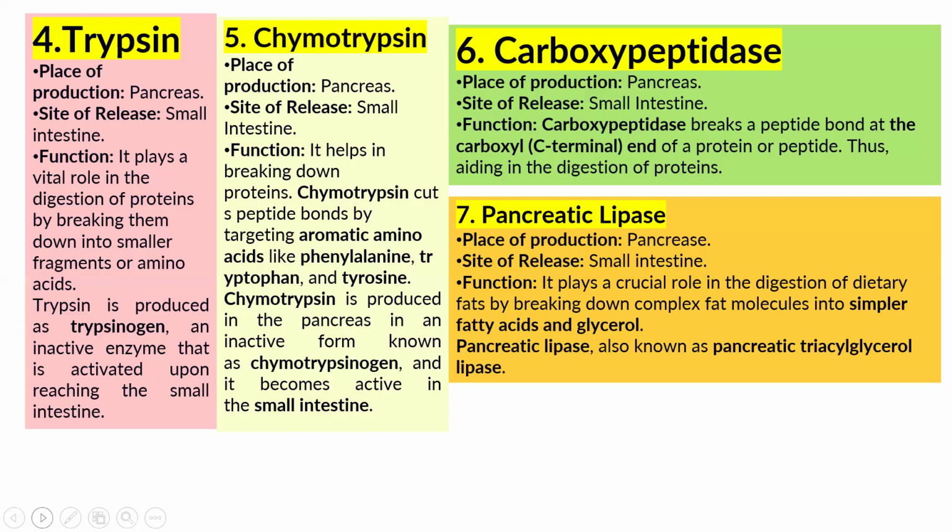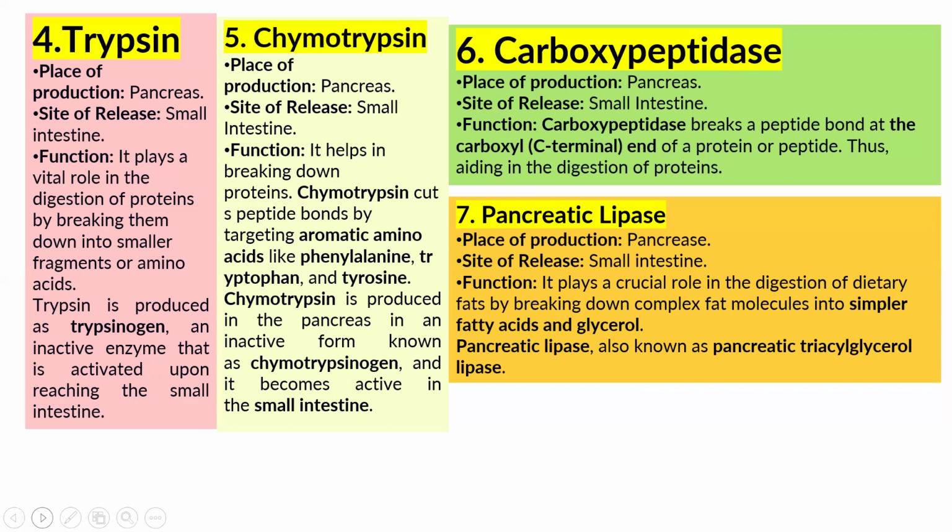Now next enzyme is carboxypeptidase. Carboxypeptidase is produced by the pancreas and released into the small intestine. It also breaks a peptide bond at the carboxyl C-terminal end of a protein or peptide, thus helping in the digestion of protein. Next enzyme is pancreatic lipase, which is also produced by the pancreas and released into the small intestine. Its function is the digestion of dietary fat by breaking it down into simpler fatty acid and glycerol.